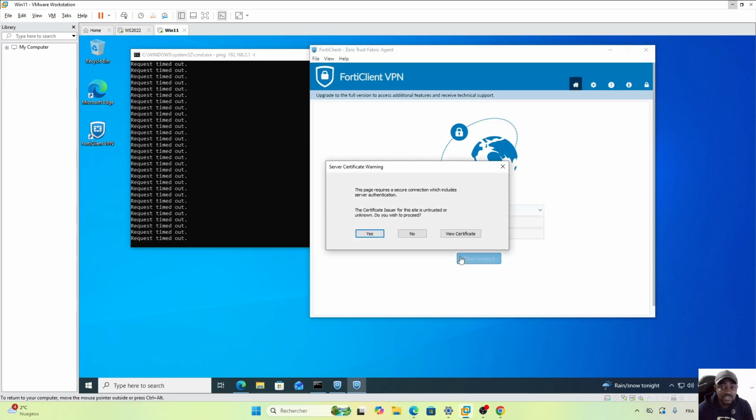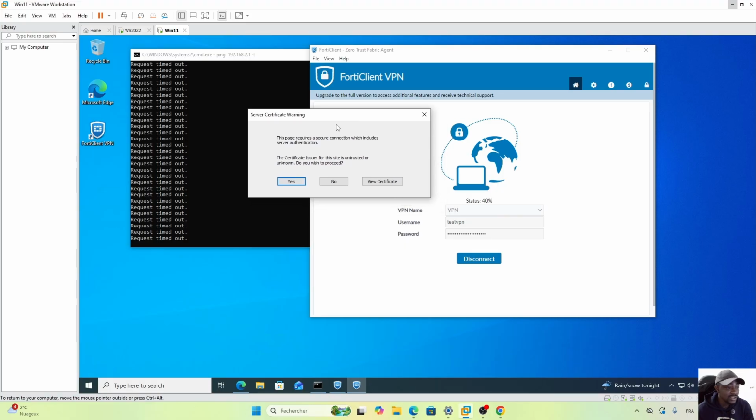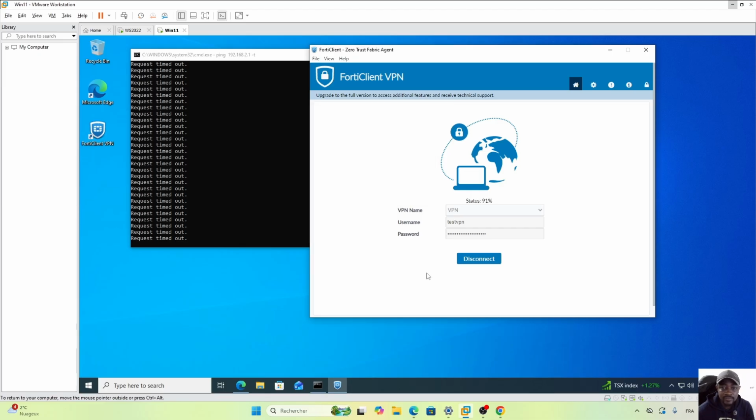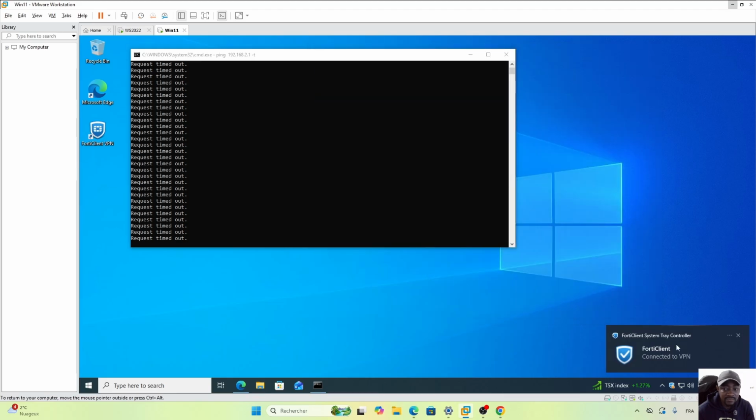So it will try to establish a connection to the remote FortiGate. Then on the remote FortiGate, we need to approve the SSL certificate that is going to be used to encrypt the communication between our FortiClient and the remote network. So here I hit okay. So the connection is being established. So now you have the FortiClient connection to the FortiGate.